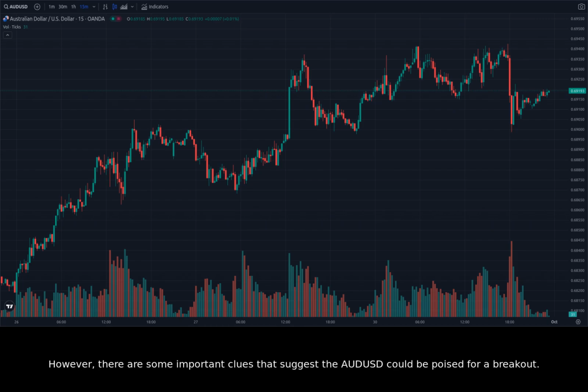However, there are some important clues that suggest the AUDUSD could be poised for a breakout. The consolidation pattern suggests a period of indecision among traders, but the bullish trend remains intact. We can see a series of higher lows, which indicates that buyers are stepping in to support the AUDUSD. The RSI indicator is above 50, suggesting that bullish sentiment is slightly stronger than bearish sentiment.